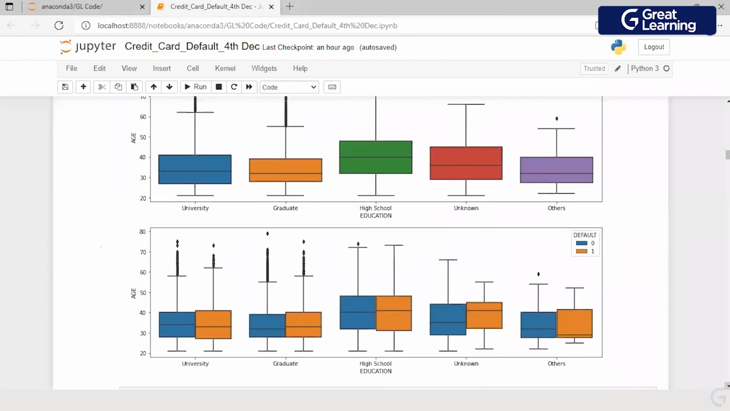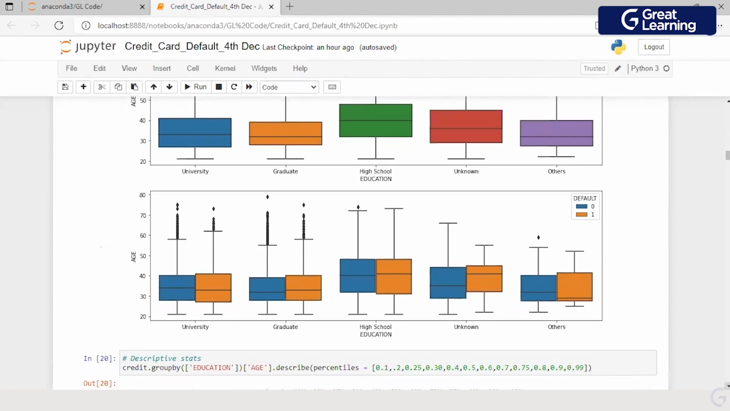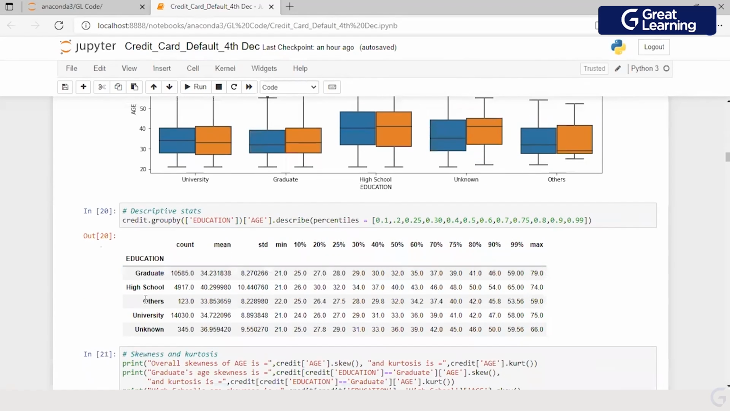When you study them with the default, what is the difference which you are able to see here? The median age for the people with an education level as unknown is high if the individual has defaulted. What about other? So we are able to get hold of some information about the education, right? So when I look at the percentile distribution, then probably you're able to read this chart properly. So I will not spend much time on this.